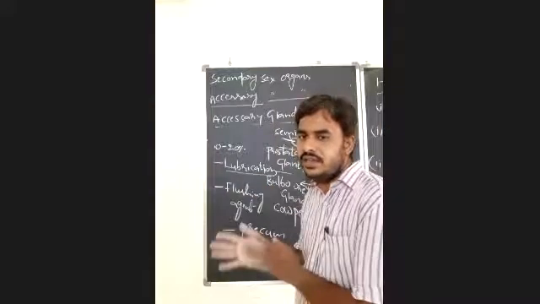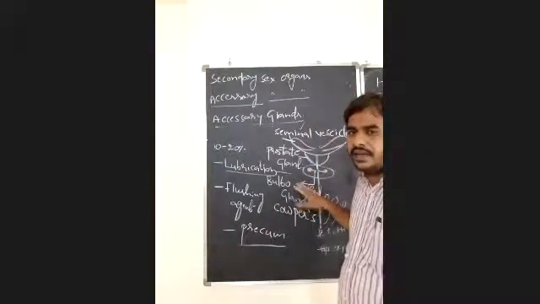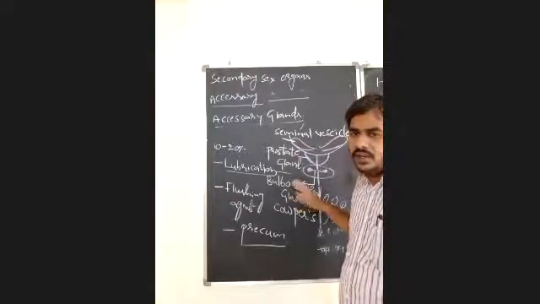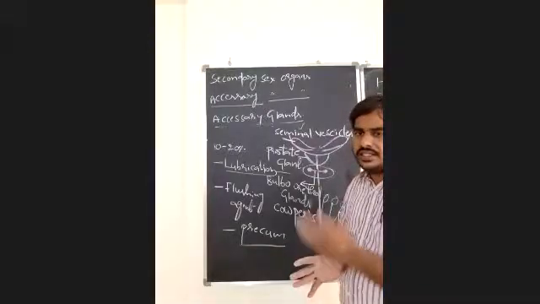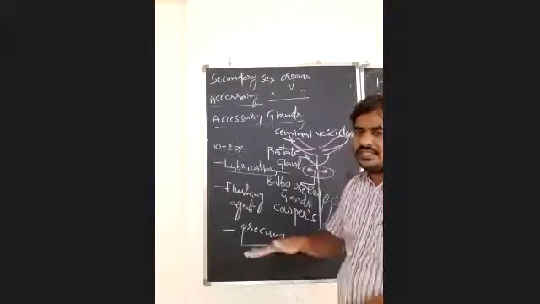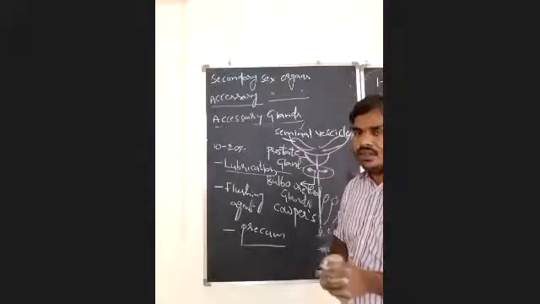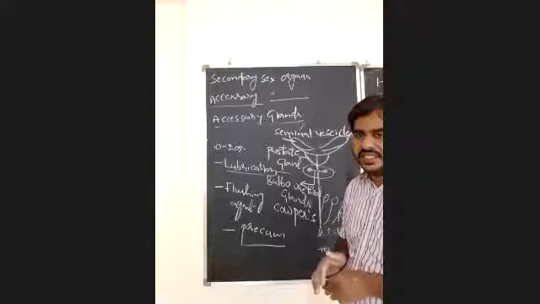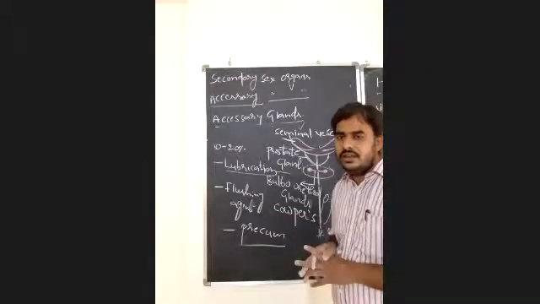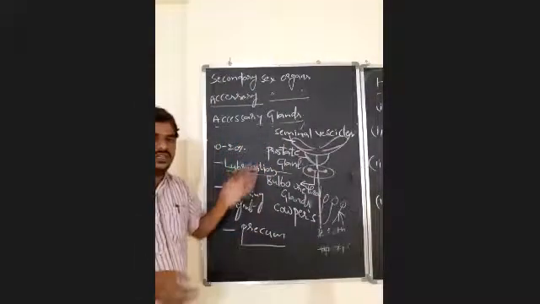Okay, so that is about all the accessory glands. Already I told you that the secretions of the accessory glands are mainly alkaline in nature. Whenever these alkaline substances are released into the female genital tract, the acidic vagina will be neutralized. Then only will spermatozoa successfully survive in the reproductive tract of the female. Otherwise, there is no chance for the survival of spermatozoa in the acidic medium of the vagina. Okay, so that is about the accessory sex organs or secondary sex organs in the male reproductive system.